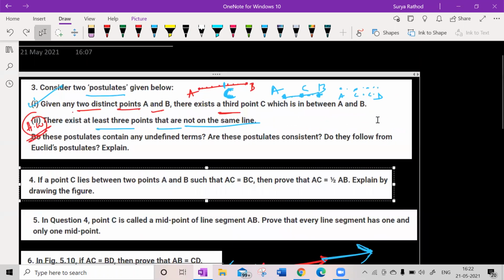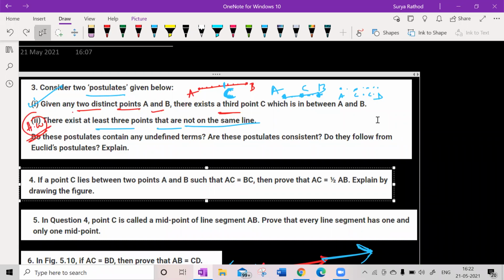I mean, there can be more, there can be fewer than 3 points also, right? The statement says there exist at least 3 points that are not on the same line. That is not a true statement, man. Try to understand. That is what he's saying.